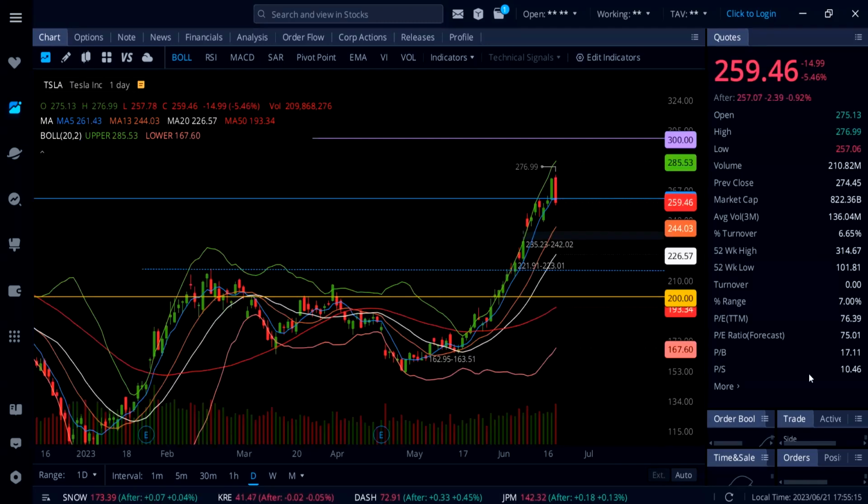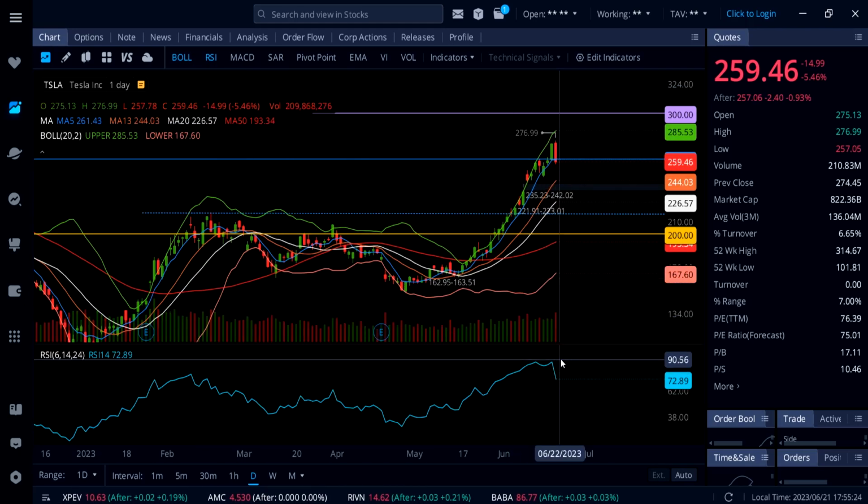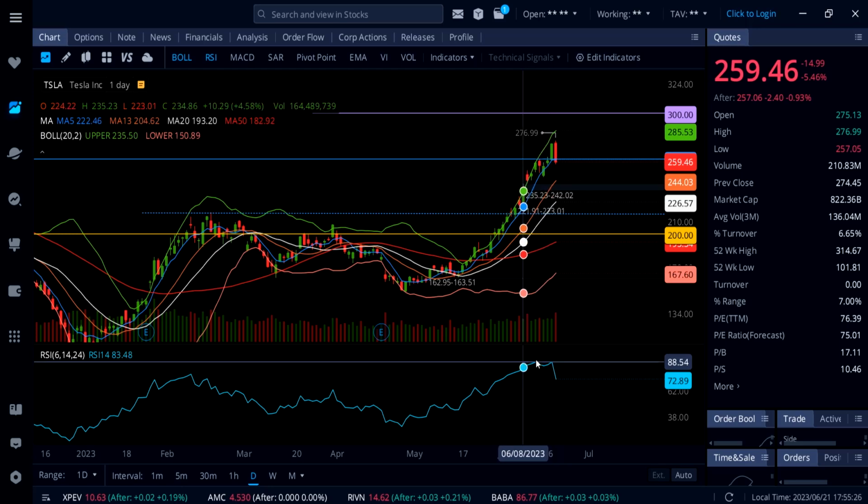On Tesla, stock is down 5.46%, finally down on the day, $15. And why? I mean, look at this RSI getting burned, almost touching 90 on this daily chart.